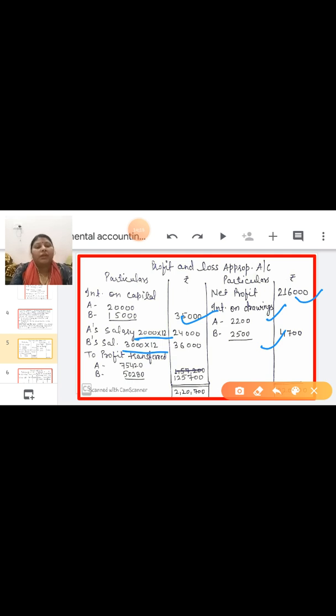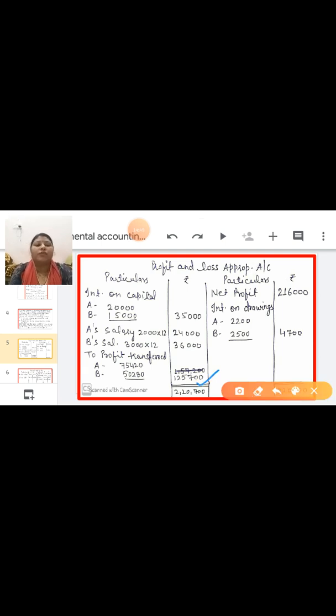In C point only the ratio is given, 3:2. Now what you have to do? Do the total of the credit side, net profit plus interest on drawing, total is 2,20,700. Write it on both sides. Here the debit side is shorter, so the answer you have to write down is 1,25,700 on the debit side.